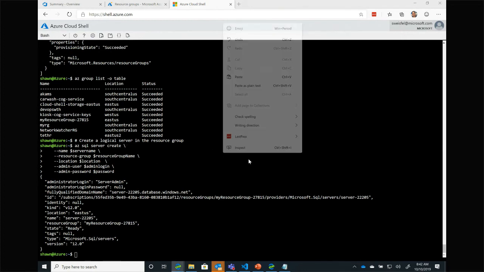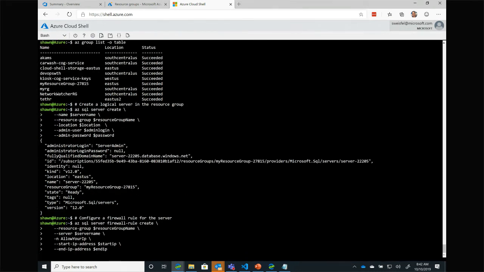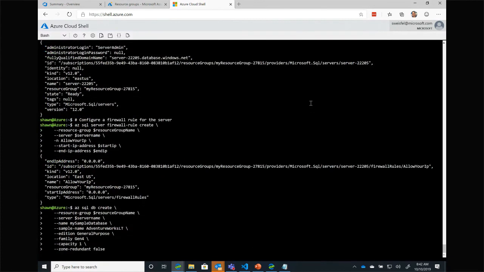So there's my SQL server. It's created. I'm going to set a firewall rule on my SQL server like we would do normally. And then after I do that, I'm going to go ahead and create the database. Paste. So those are the three steps to basically getting a running SQL server out there. It'll take a minute to create this database.